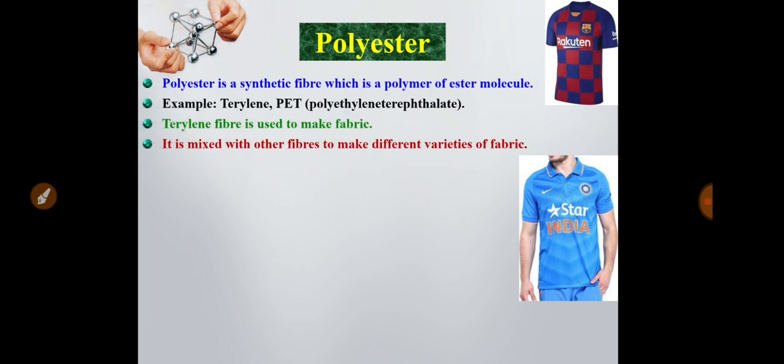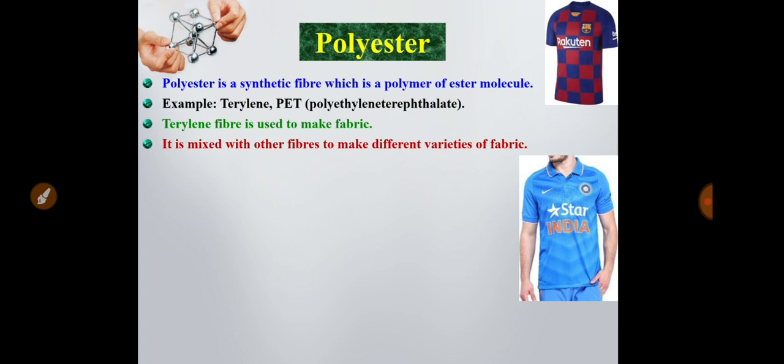Now the third synthetic fiber is polyester. You can see from the picture that most of the jerseys of cricket, football or any game player are polyester jerseys. The jersey is made up of polyester material. Now what is polyester material? The characteristics of polyester: polyester is a synthetic fiber which is prepared from the ester molecule by the polymerization reaction.